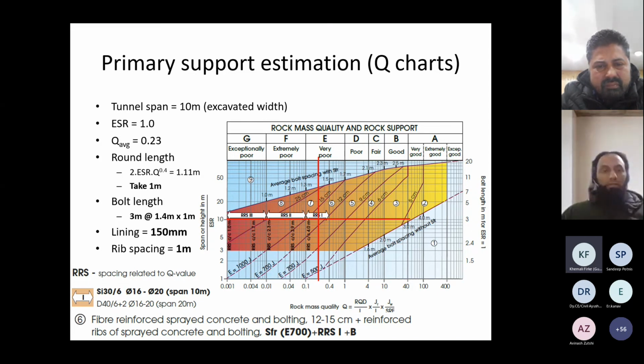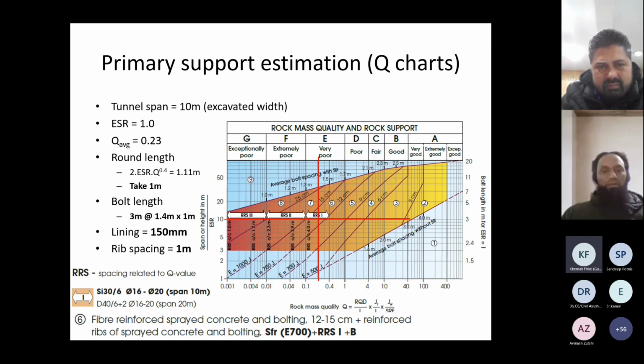So this is the chart we have used with this Q value, and the tunnel ESR was considered as 1, considering an important tunnel, a national highway. The round length, or the maximum unexcavated unsupported span, was calculated based on Q and was taken as 1 meter. And a bolt length of 3 meters was considered. It was obtained from the Q chart at a spacing of 1.4 by 1 meters.